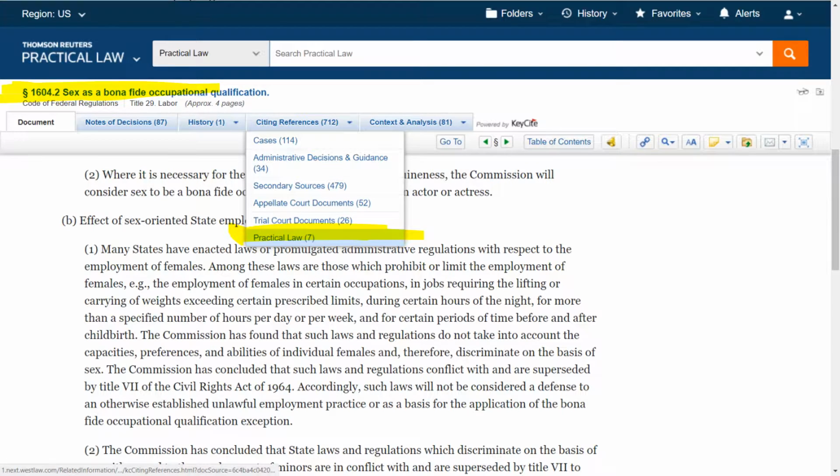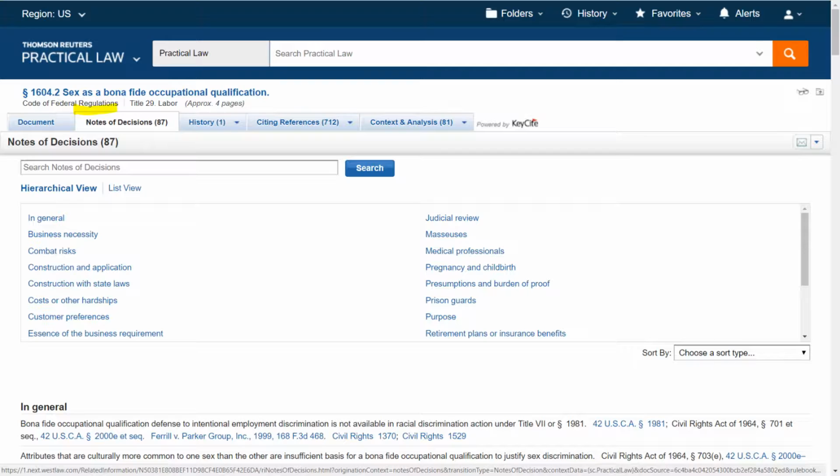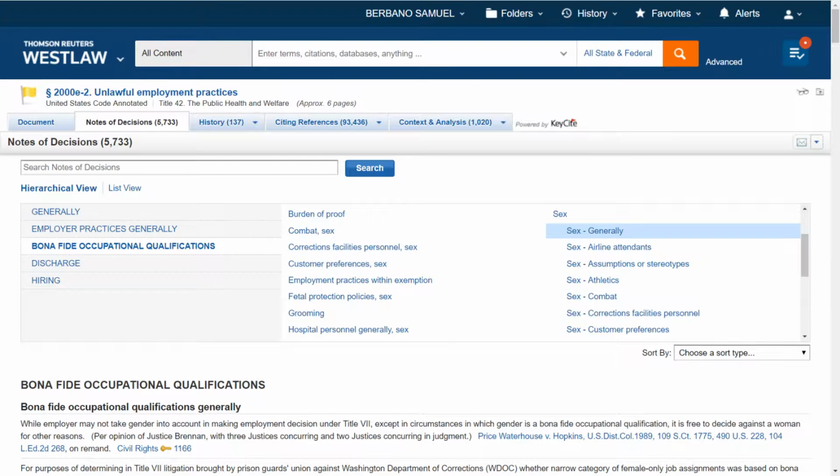If your prof gives you a case, a statute, a CFR section like this one, remember to look under KeyCite for Practical Law, because hey, there is that same stuff that we just saw. And by the way, quick review, notes of decisions within the CFR connects you to cases that interpret particular types of things. And if you go into the section of the statutes, these notes of decisions are on two different sections. So you may need to click through both of those to see the annotation category for BFOQ.